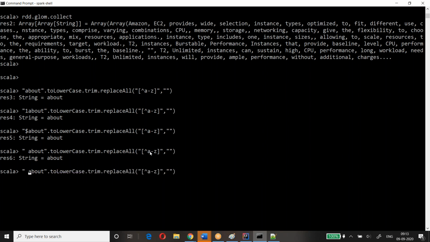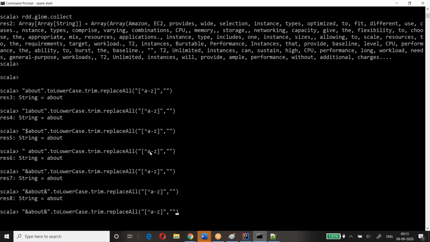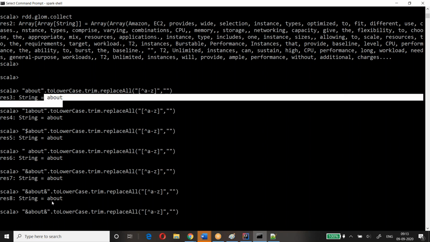In the word, if there is any non-alphabet, it is removed. Not only that, since I have used replace all, from in between also it will remove. So then I'll get the exact word.